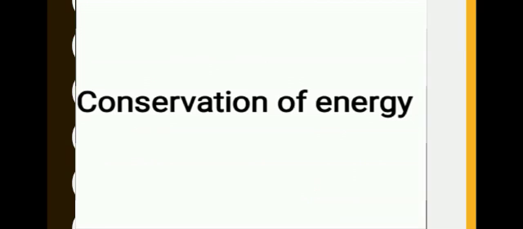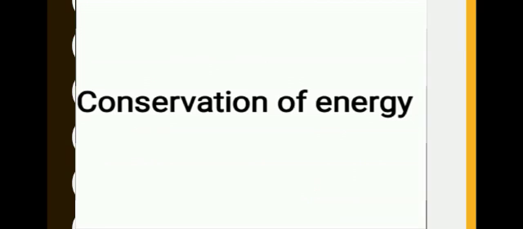The law of conservation of energy states that energy can neither be created nor destroyed. One form of energy is converted into another form of energy. This law was given by Julius Robert Mayer, a scientist.